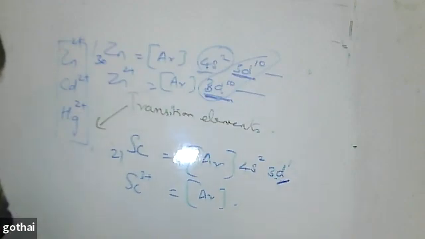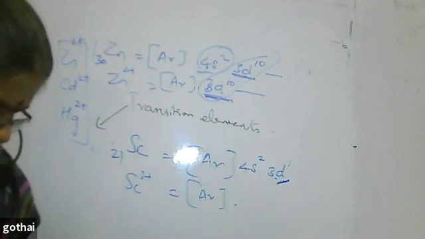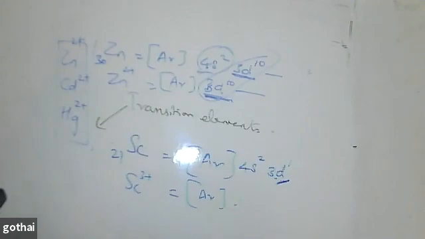The definition is given in the third paragraph of page number 210, in my old book. In your book, I do not know. At the starting of the chapter, in the third paragraph, you can see the definition for transition elements. Then I am going for the example question: on what ground can you say that scandium is a transition element but zinc is not?